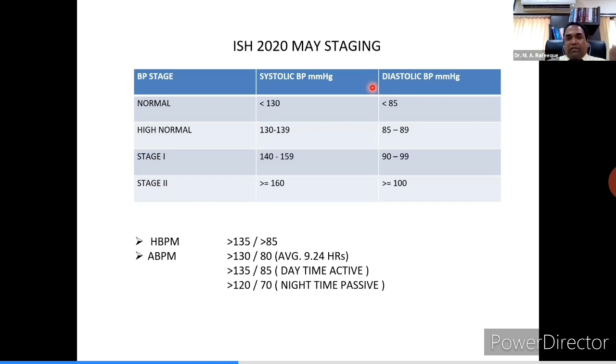It was advised in this meeting, and much emphasis was given to home blood pressure monitoring and ambulatory blood pressure monitoring. They gave a cutoff value of more than 135 by 85 for home blood pressure monitoring. For ambulatory blood pressure monitoring, the average 24 hours reading cutoff is 130 by 80, daytime blood pressure cutoff is 135 by 85, and night time is more than 120 by 70.